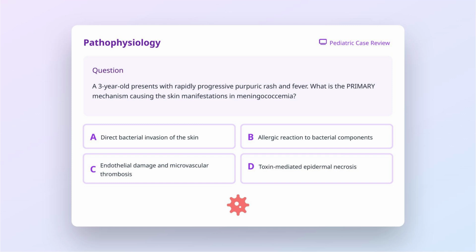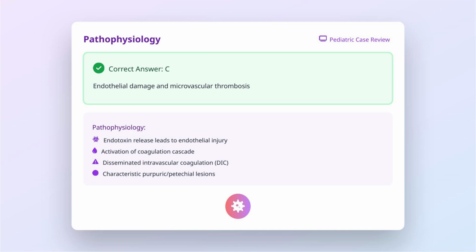Let's explore the underlying pathophysiology of meningococcemia. A 3-year-old presents with rapidly progressive purpuric rash and fever. What is the primary mechanism causing the skin manifestations in meningococcemia? Is it A, direct bacterial invasion of the skin? B, allergic reaction to bacterial components? C, endothelial damage and microvascular thrombosis? Or D, toxin-mediated epidermal necrosis? The correct answer is C.